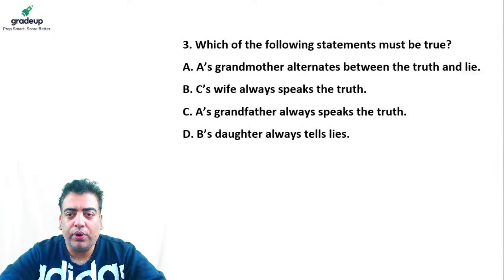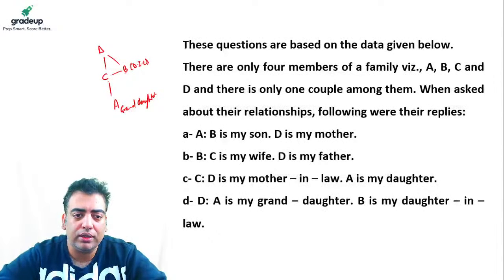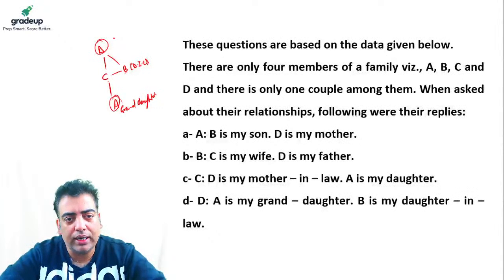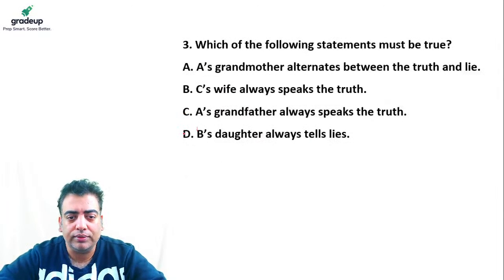In third, it says, which of the following statements must be true? So we do not know about A's grandmother. C's wife always speaks the truth. A's grandfather always speaks the truth. So A, B, C are straightaway ruled out, right? Because none of them are given to me in the statement itself. But when it comes to D, we are very sure that B's daughter always tells a lie, because the daughter of B is none other than A, and D is the only one who always speaks the truth. All right. So we can say that the correct answer option in this case comes out to be D.